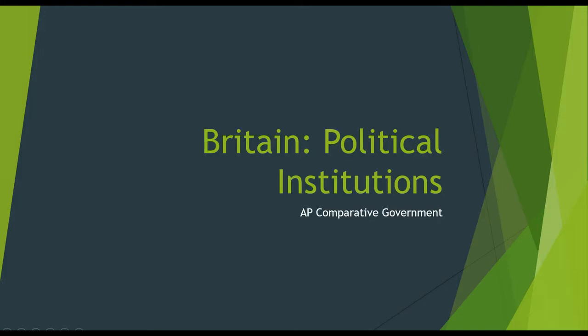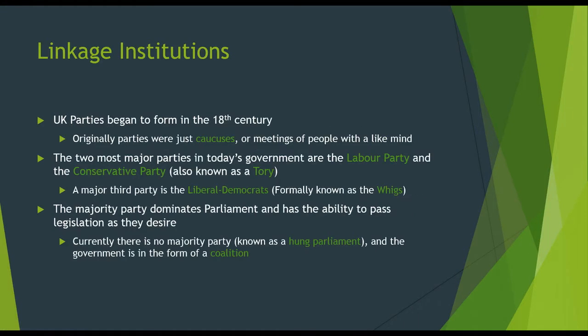Alright, as we continue through our discussions on Great Britain, what we're going to focus on today are Great Britain's political institutions. The first thing we have to look at here is the idea of linkage institutions. Remember that a linkage institution is the middleman that exists between the government and the people. And there are three main linkage institutions that we talked about: political parties, interest groups, and the media.